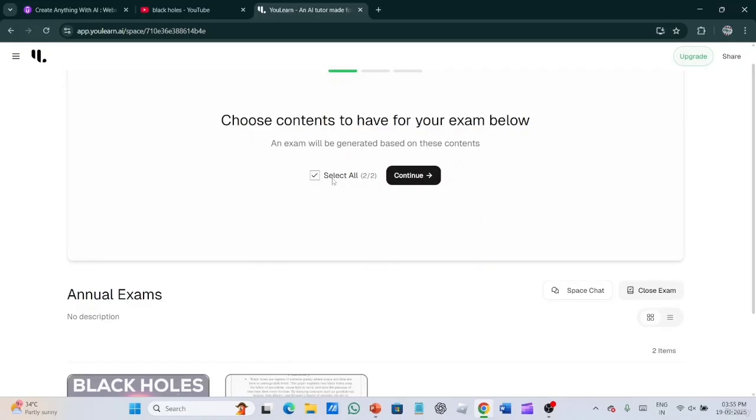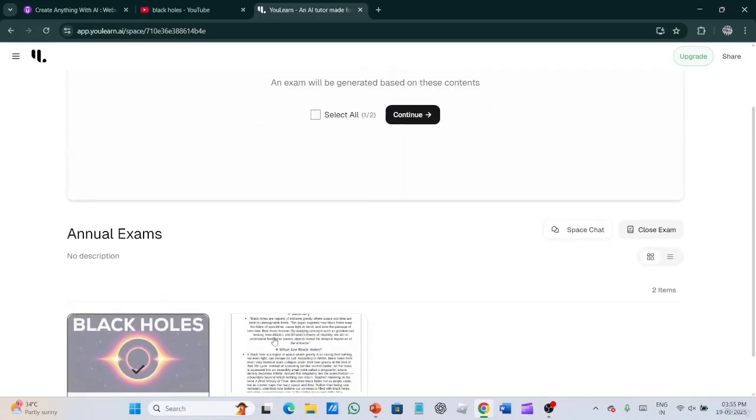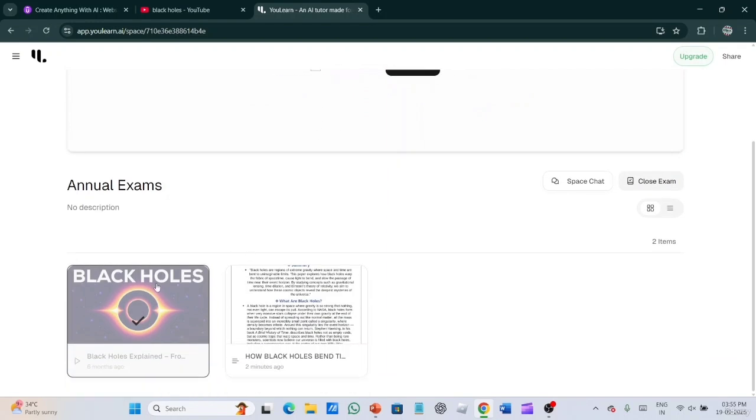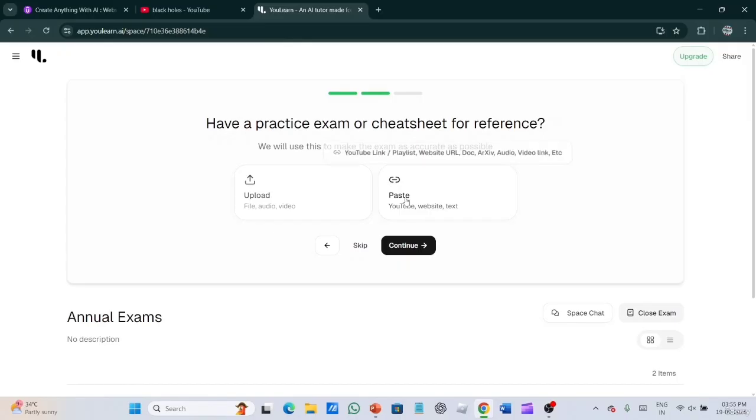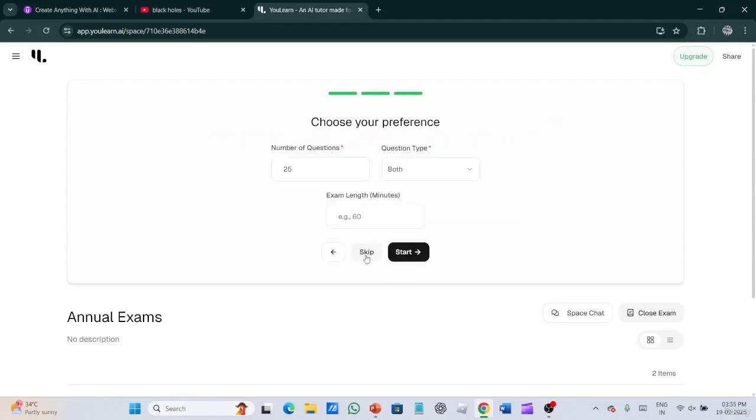So I have selected all, both contents. You can select from here which video you want your exam to be prepared from. Now let's click on continue. It asks whether to have a practice exam or a cheat sheet for reference. You could also have a cheat sheet or practice reference, but I don't need that. Let's click on skip.